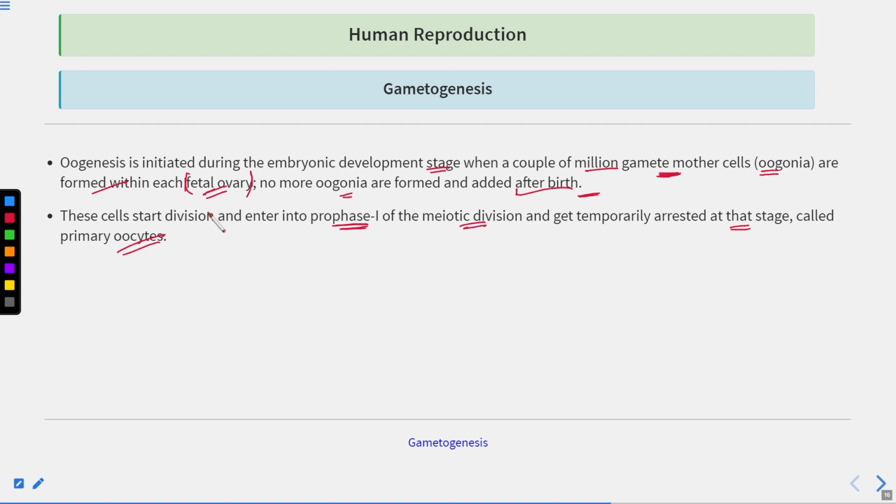You know, the meiotic division consists of different stages: prophase, metaphase, anaphase, and telophase. And prophase consists of 5 substages: leptotene, zygotene, pachytene, diplotene, and diakinesis. So these are the stages of prophase 1 of meiosis. What are the stages? You have the prophase.